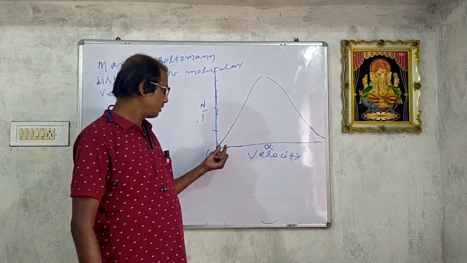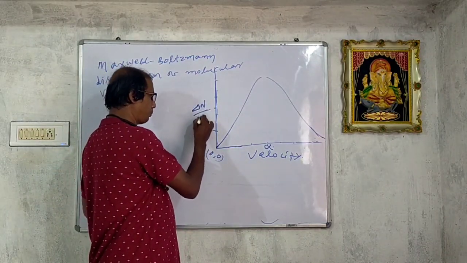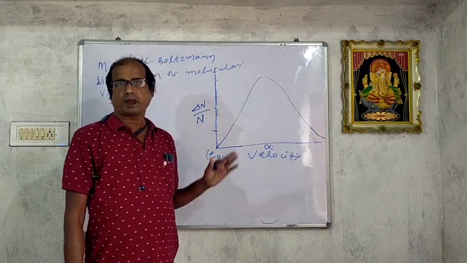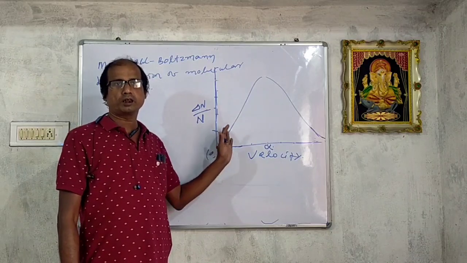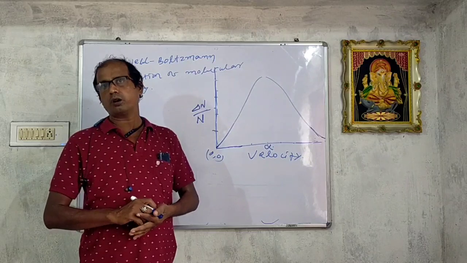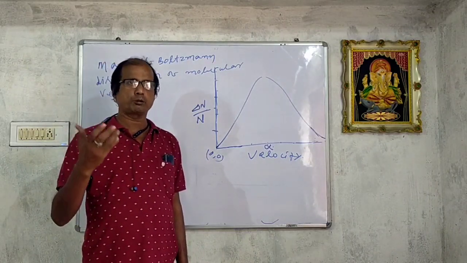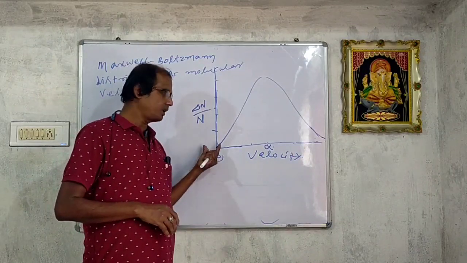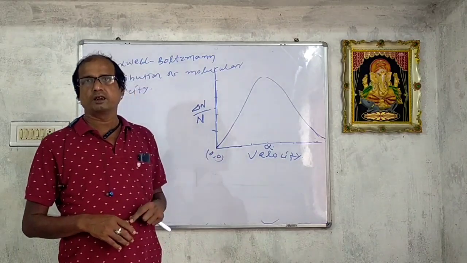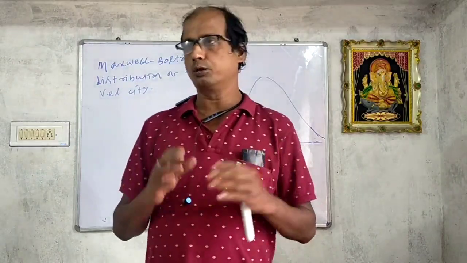That means the fraction of molecules possessing zero velocity is 0. That means no molecule is at zero velocity; all are in a moving situation. No molecule is static. So it is concluded that the fraction of molecules possessing zero velocity is 0.